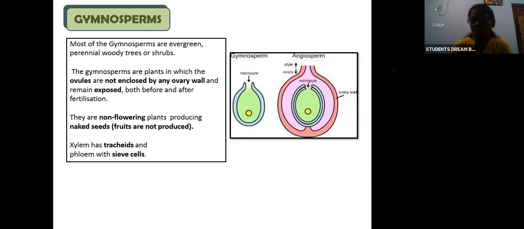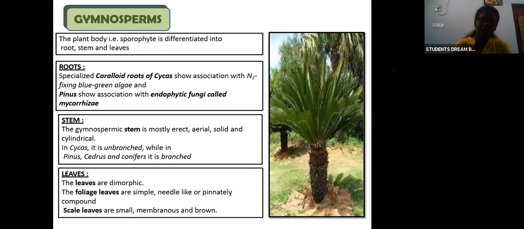However, fruits are not produced. Here the xylem has tracheids and the phloem has sieve cells. So these are the main features of gymnosperms: evergreen perennial woody trees or shrubs, ovules and seeds exposed, no ovary wall, non-flowering, naked seeds but no fruits, xylem with tracheids and phloem with sieve cells.